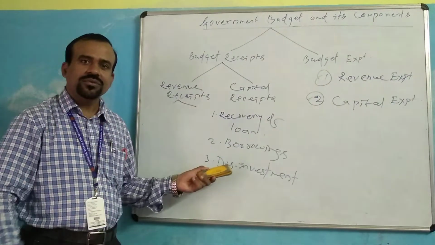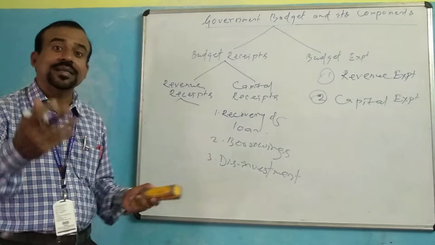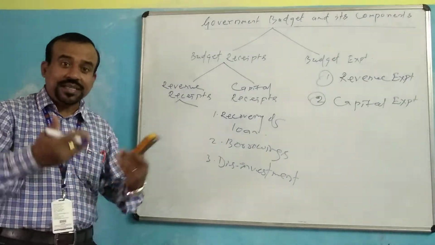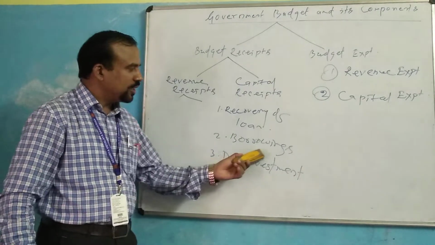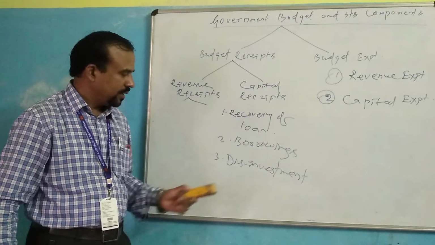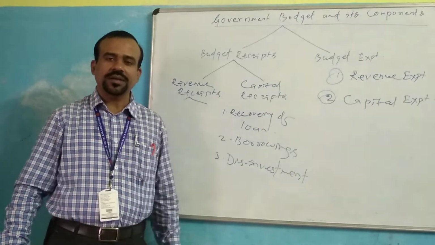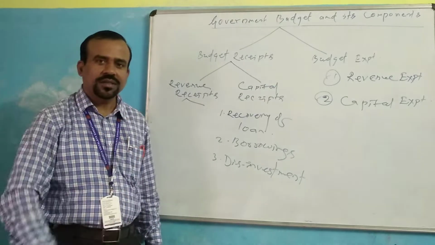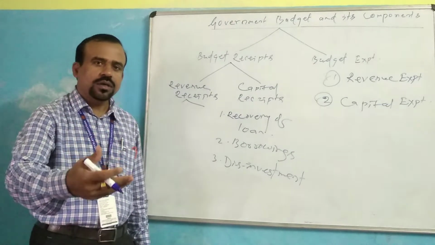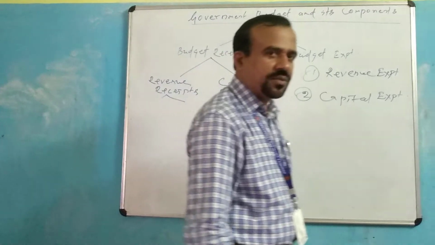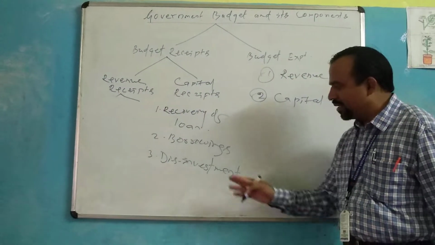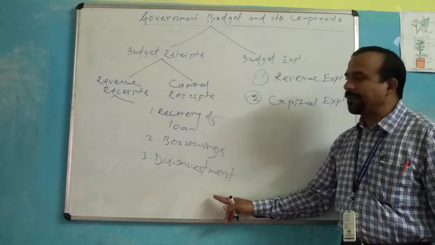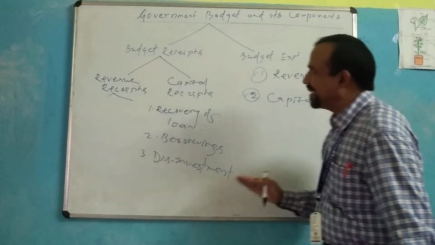At the time of requirement, the government can take loans from internal sources and from external sources. It creates liability. That is why it is called capital receipt. And in disinvestment, when the government is selling its property, different industrial units, and public sector undertakings, the assets of the government decrease. So it is a part of capital receipt. This is all about budget receipt.